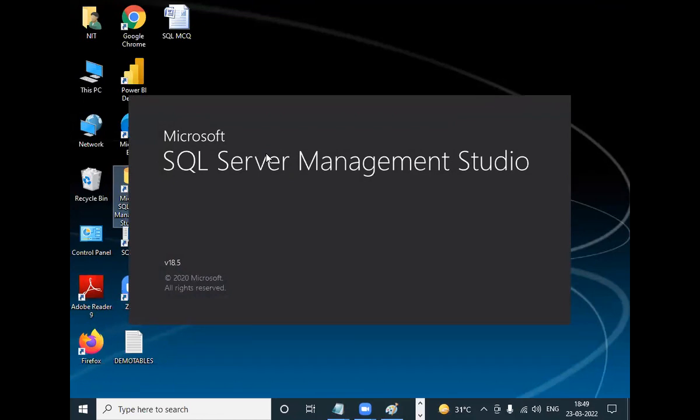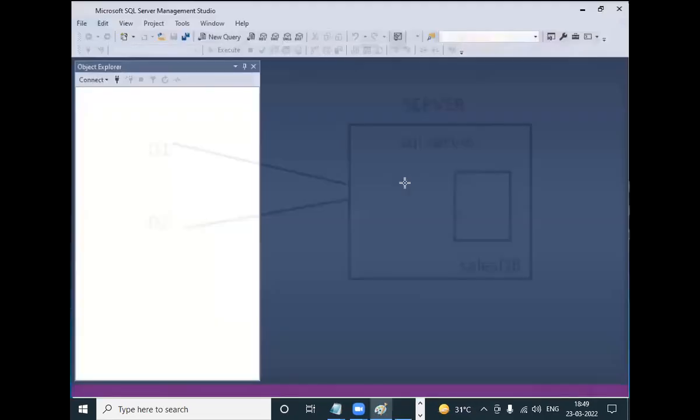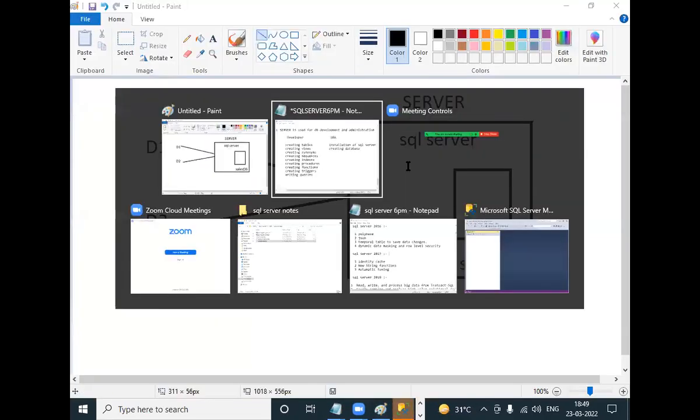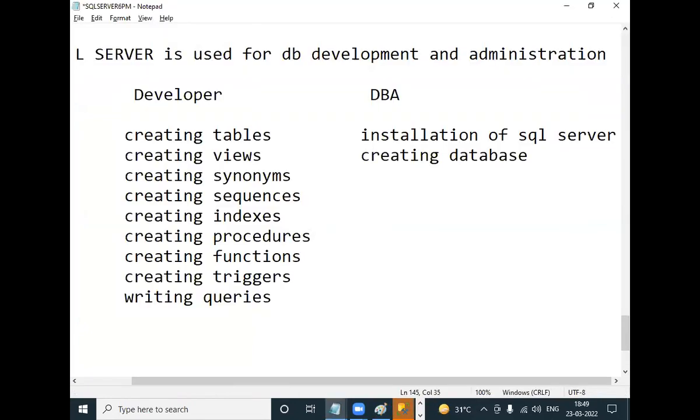Then who creates the logins for developers? You joined a company as a developer. Who creates the login for you? DBA. The DBA will create a login for developers. So another activity is creating logins.